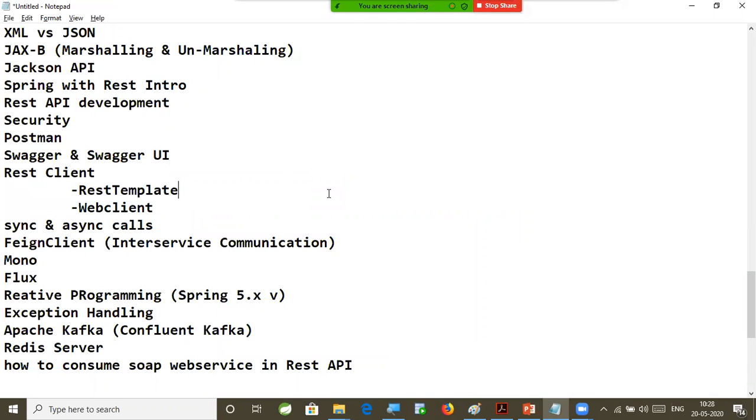For every concept, I am going to develop the example in front of the class. No example is pre-developed. Every program, every line of code, I am going to write in the class in front of you. You will be seeing my screen, each and every line, public class, class name, everything I am going to write in front of you in the classroom.